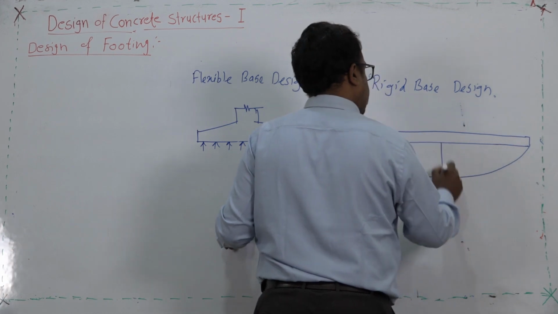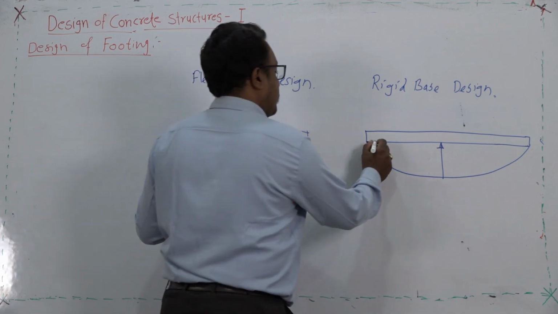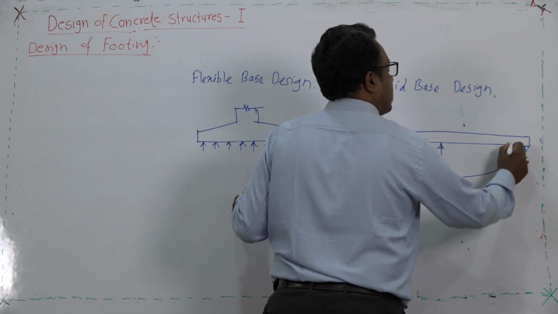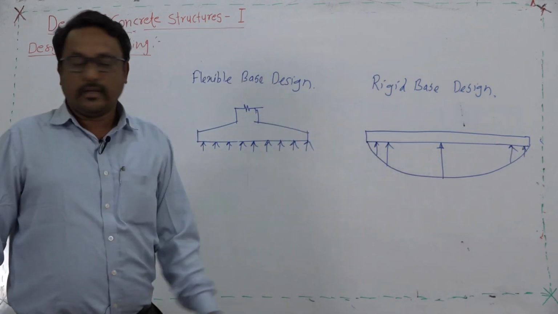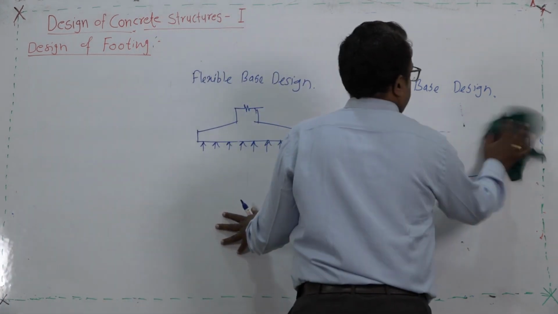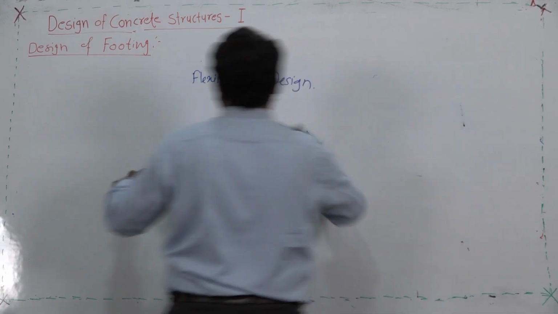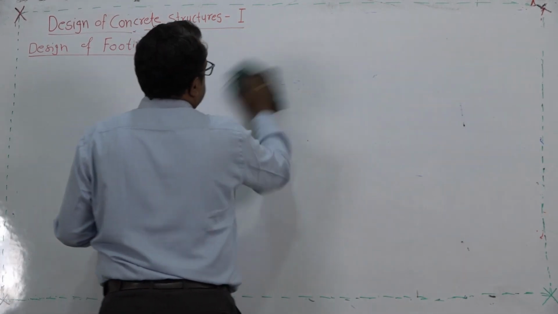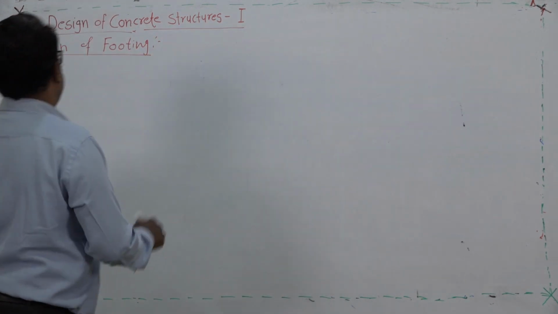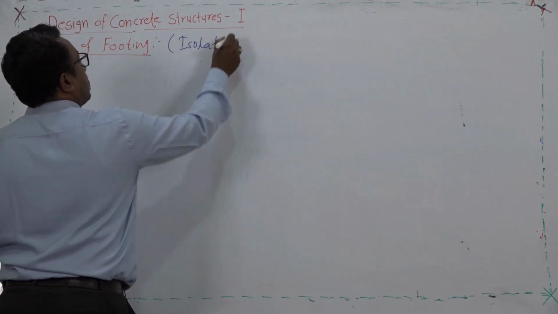The maximum pressure will come at the center, whereas at the ends the pressure goes on decreasing. This is the difference between the rigid based design and the flexible based design in foundation design. We are going to stick to flexible based designs as per shallow foundations, specifically isolated foundation. So, this is the isolated foundation we are going to discuss today.